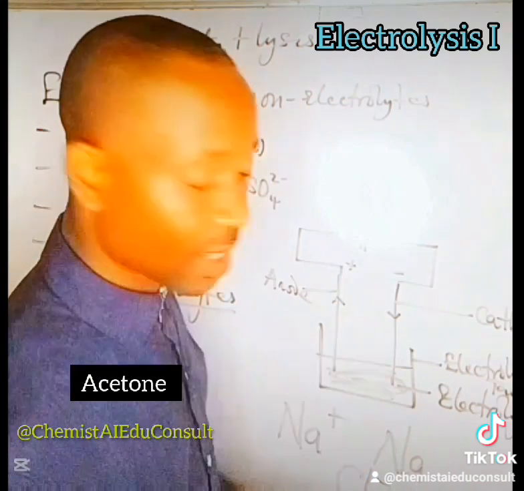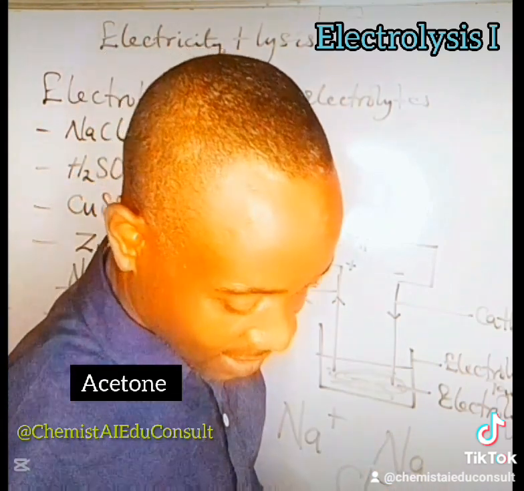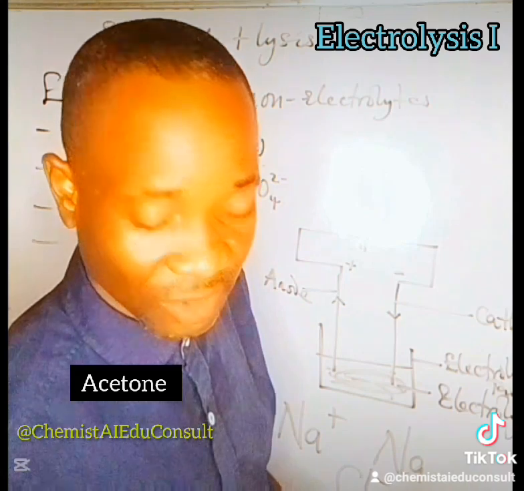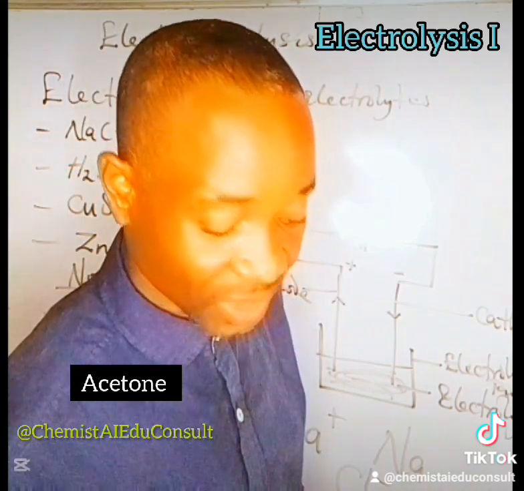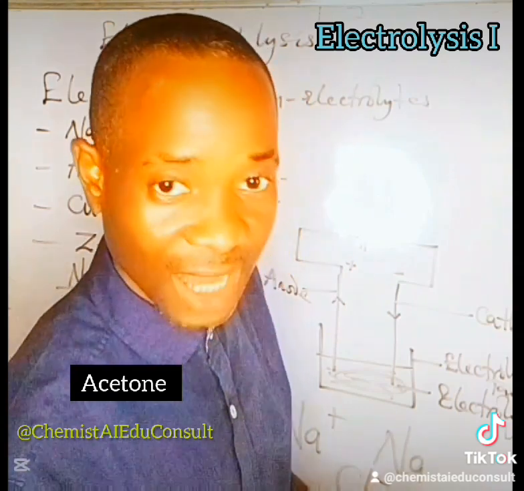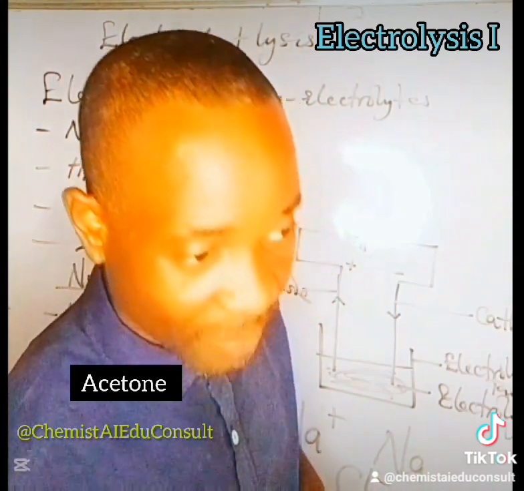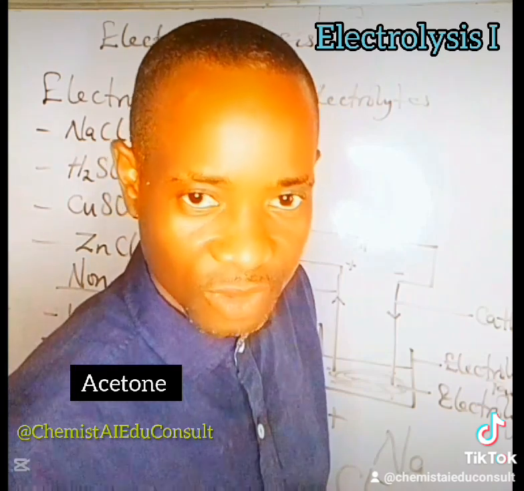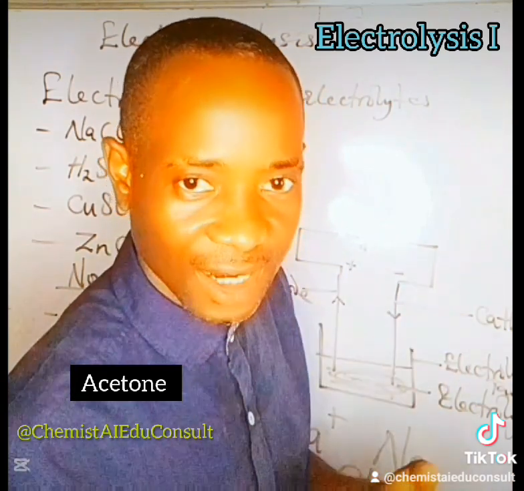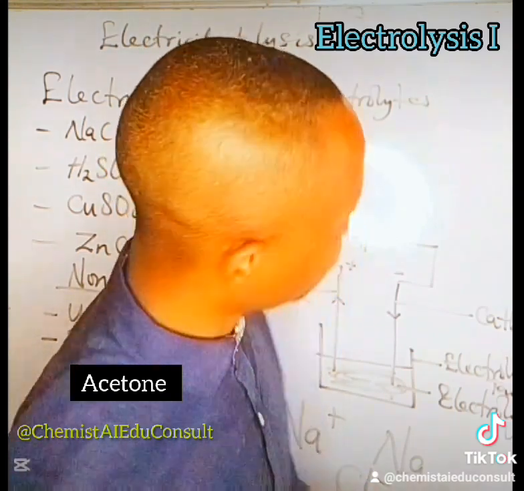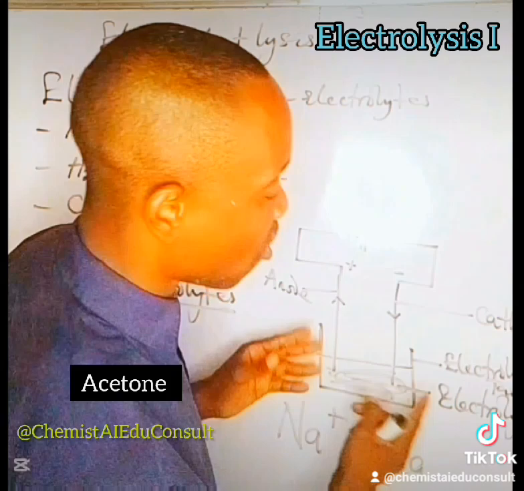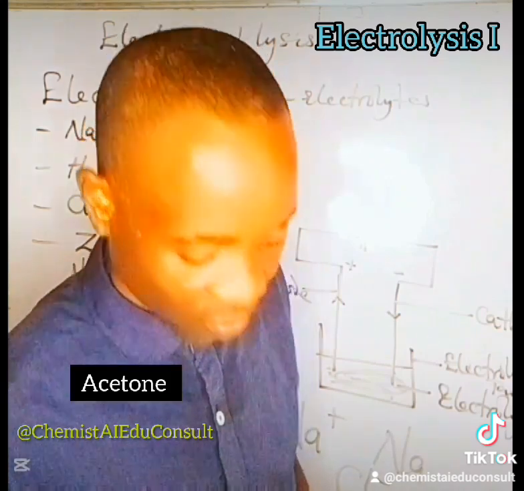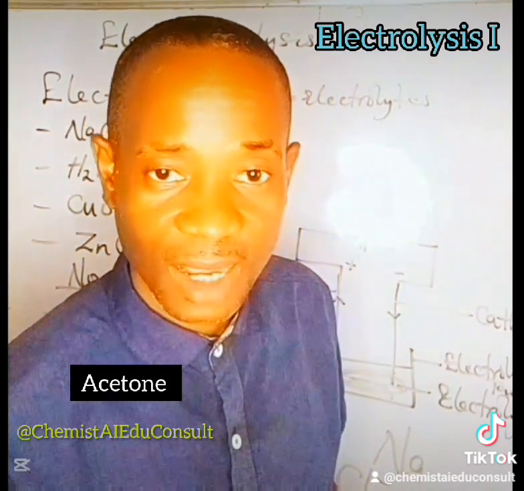Take note of this. So, at the end of this section, we are able to define electrolysis, say the importance of electrolysis, talk about the principles of electrolysis, which include electrolytes and non-electrolytes. We are able to talk about ionization and conductivity, talk about electrodes, which include anode and cathodes. We were able to look at electrolytic tank or electrolytic cell. That is another name. In the next episode, we are going to look at electrochemical series.